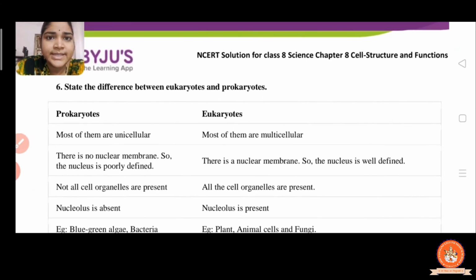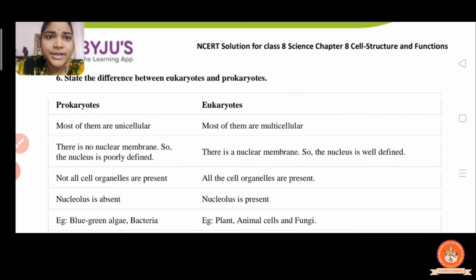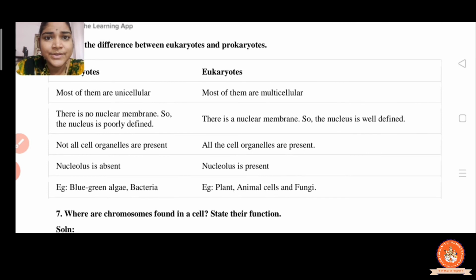Now question number 6: state the difference between eukaryotes and prokaryotes. See, most prokaryotes are unicellular, and eukaryotes are multicellular. In prokaryotes, there is no nuclear membrane, so the nucleus is poorly defined. But in eukaryotes, the nuclear membrane is present. That's why the nucleus is well defined, right?